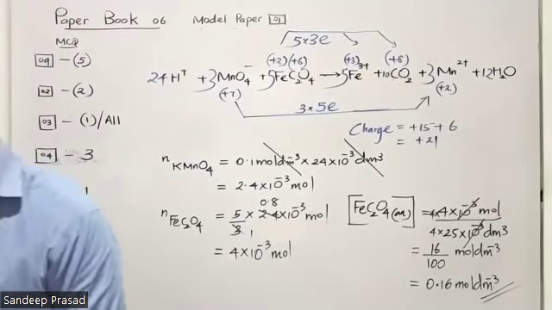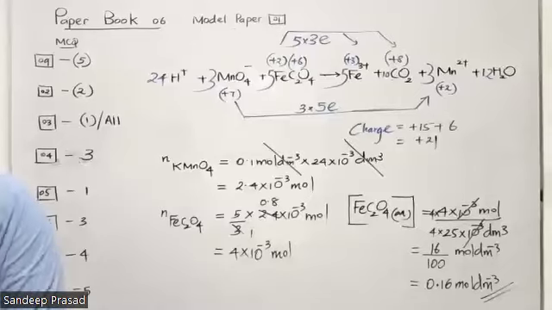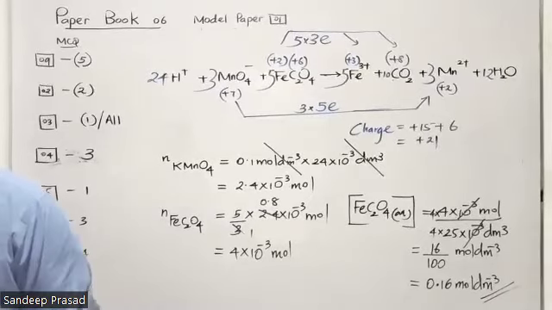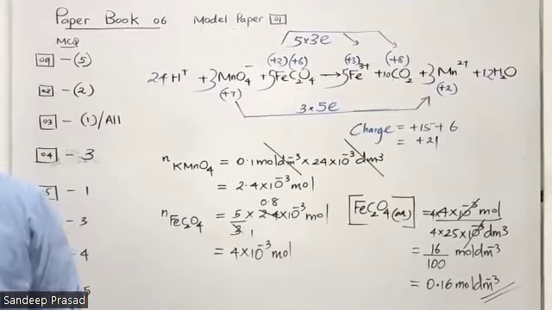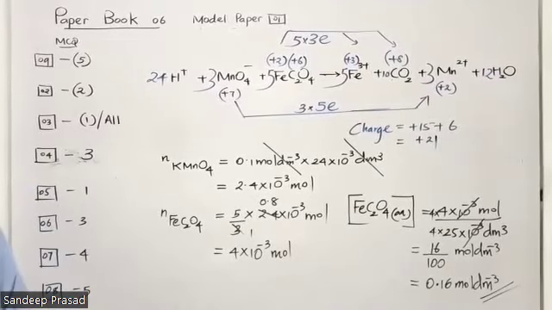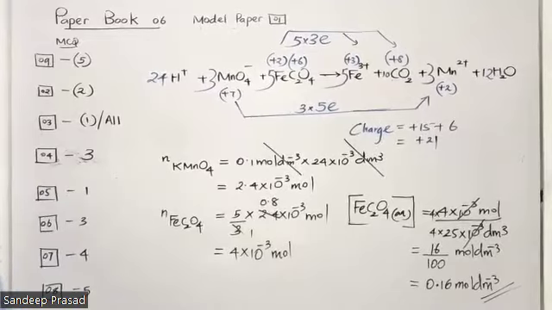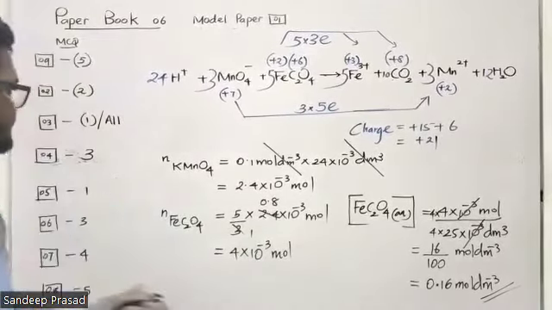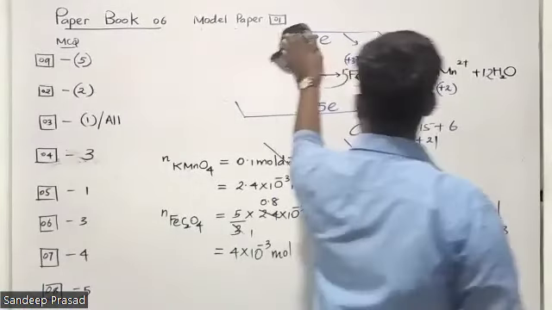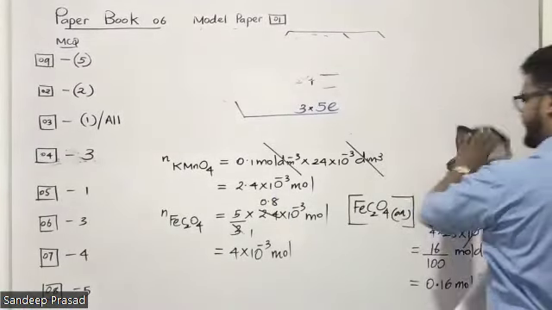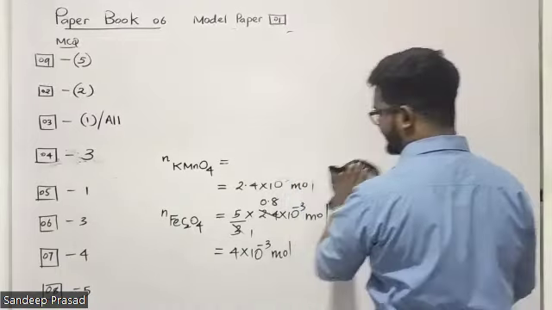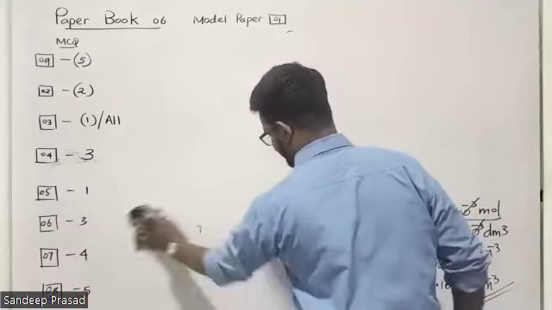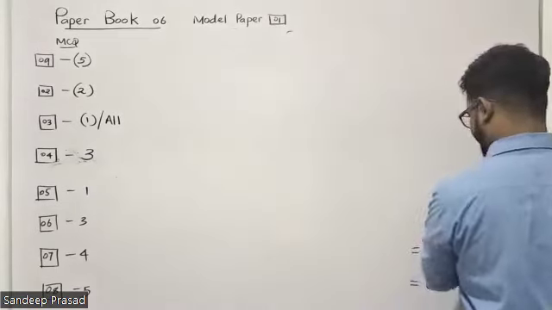Question number 10. The variation of Maxwell-Boltzmann curves based on the molar masses of three gases is given below. The correct order of the gases A, B, C are. Correct order. Right. Look at this one. Now, students, they have given three curves. This question is related to the Maxwell-Boltzmann distribution, which we learned in unit number 4, gaseous state of matter.